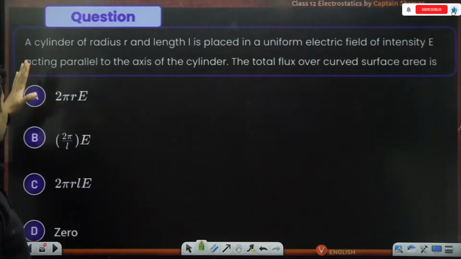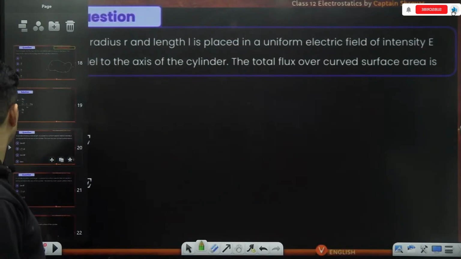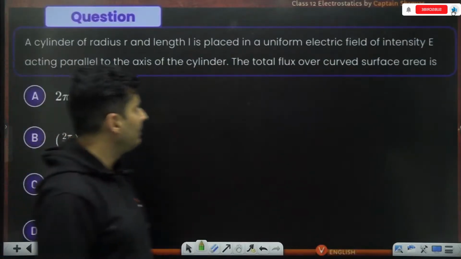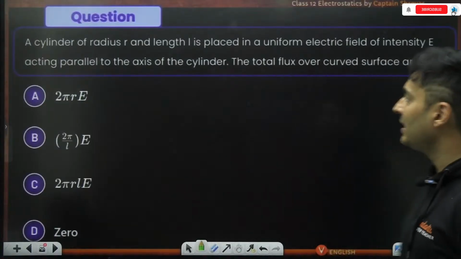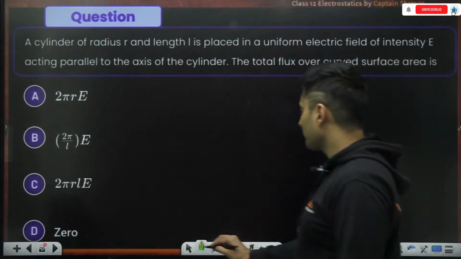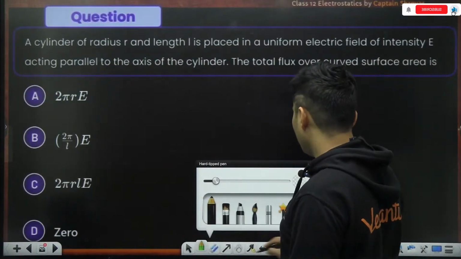Okay, there is a cylinder of radius r and length L, which is placed in a uniform electric field E, which is acting parallel to the axis of the cylinder. What is the total flux over the curved surface area? So let's visualize how that cylinder might look.